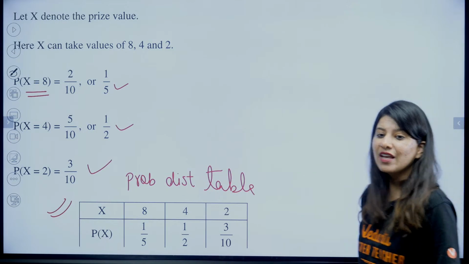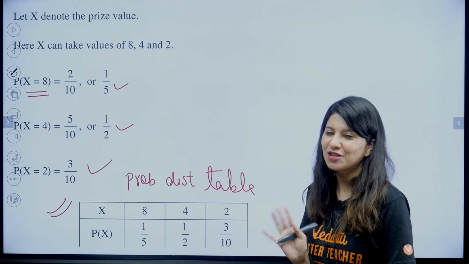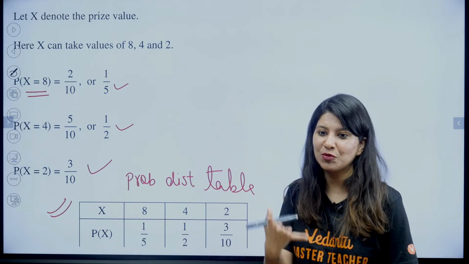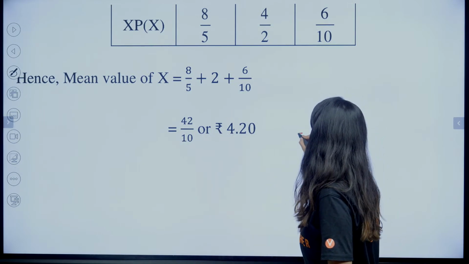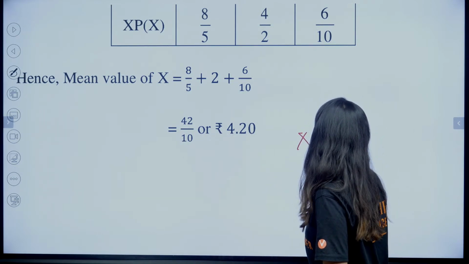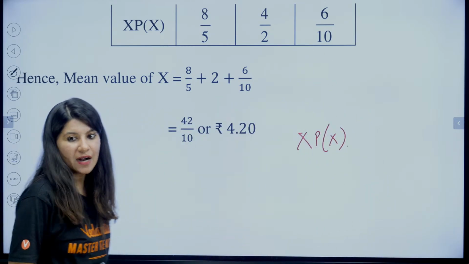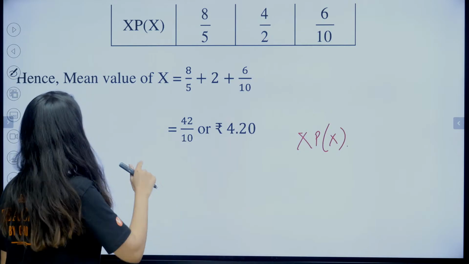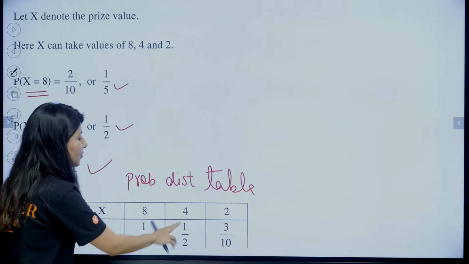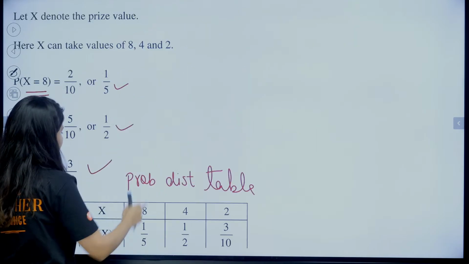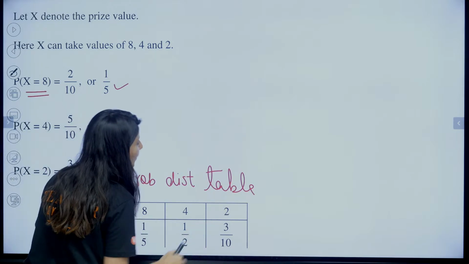But in case they ask for the mean, just as additional information: mean is the summation of all the values of x, px. So x, px is 8 into 1 by 5, 4 into 1 by 2, 2 into 3 by 10.